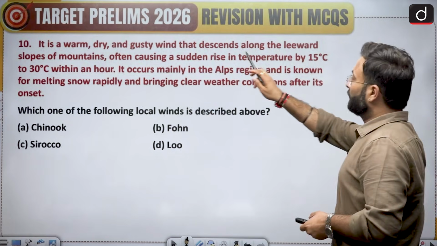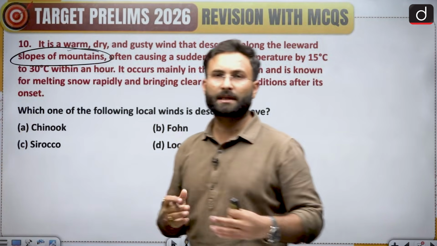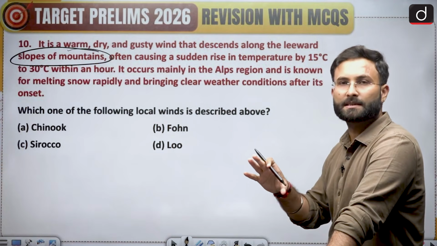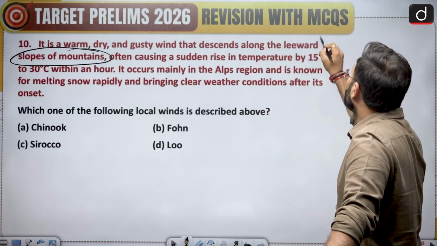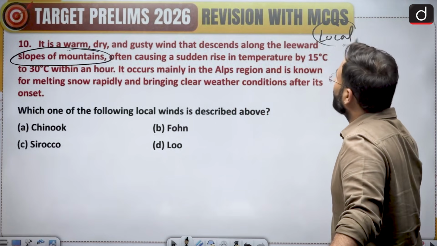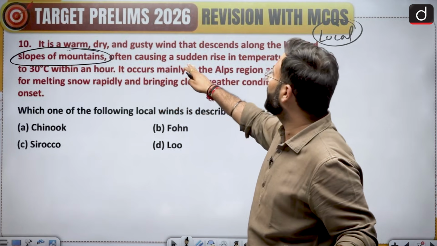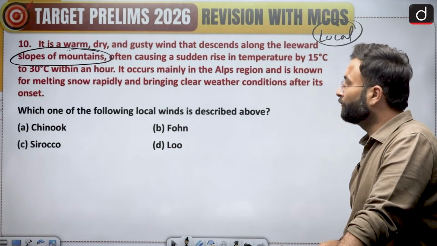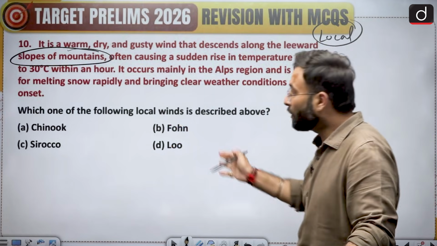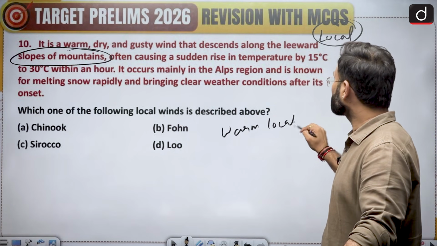So in this particular condition, you must have seen that there are valley breezes. These valley breezes, or local wind phenomena, are quite prominent in this particular area. So it is a warm, dry and gusty wind. If you look at the names given over here, Chinook, Fohn, Sirocco and Lu, all of them are warm local winds.